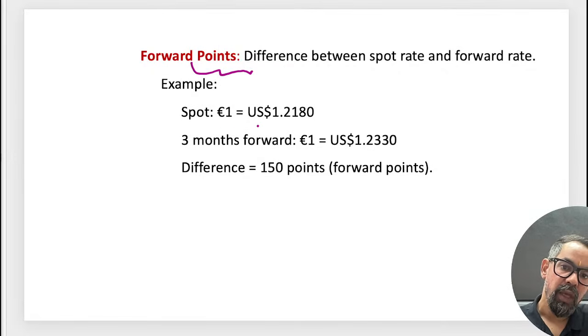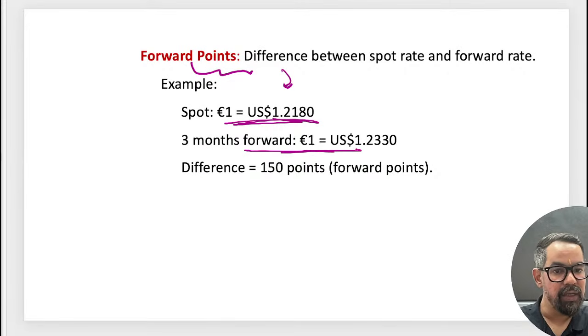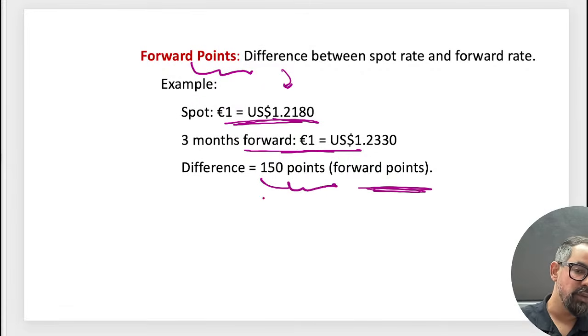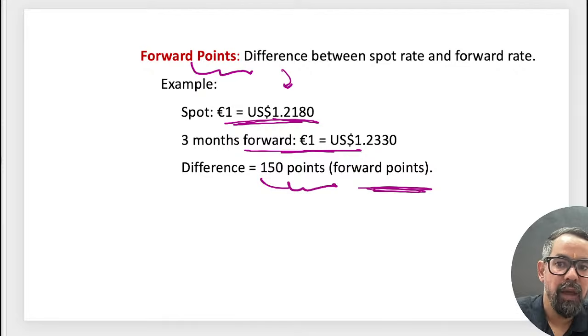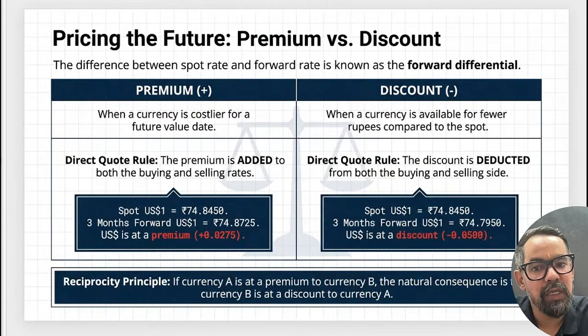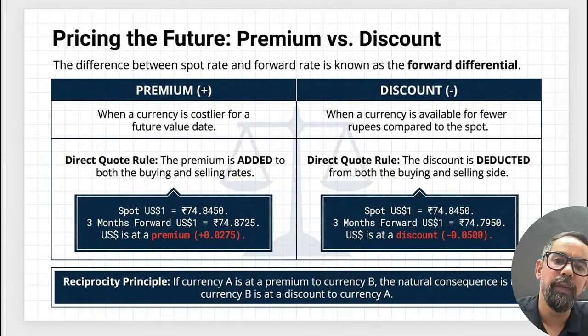Let's say the spot rate of 1 euro is equal to USD 1.2180, and 3 months later it is 1.2330. The difference between these two is called the forward point. I guess this was also part of your IE and IFS examination. The next one, we have a case of discount and premium.